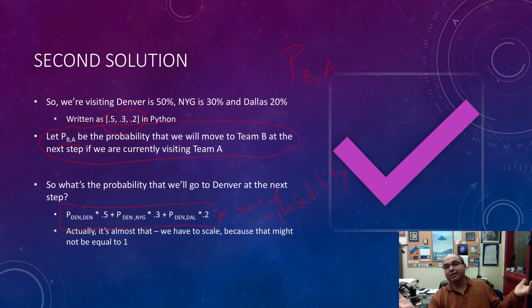So it's the difference between saying 50%, 30%, 20%, and saying 5, 3, and 2. It's just a scale. 5, 3, and 2 add up to 10, so you have to divide by 10 to make it come out. Probabilities add up to 1. That's what I'm talking about. So yeah, it's not really terrible. You can just do that. I would probably recommend that you scale them to 1 each time through the loop, just so you don't have to worry about it. If you print them, they look reasonable.